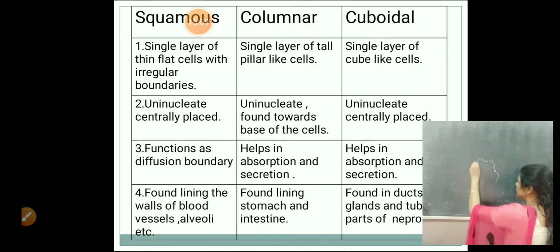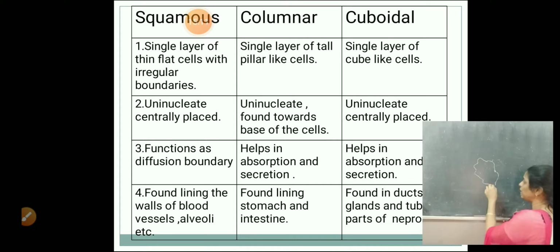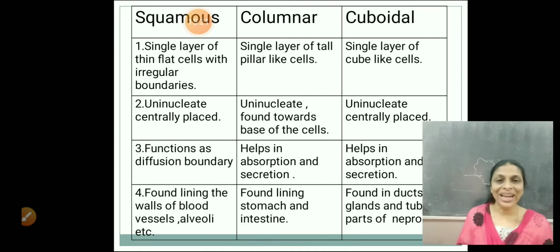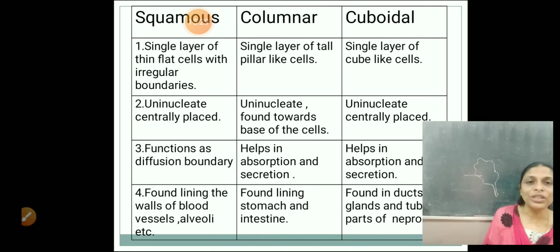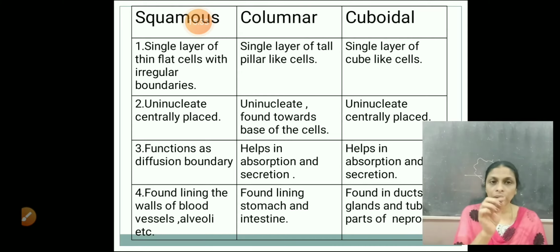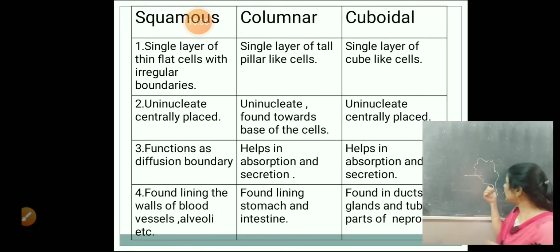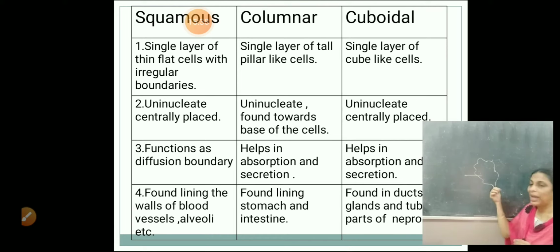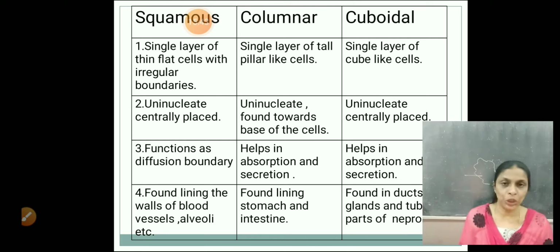Suppose this is the salivary gland. It has a small tube, this tube, to carry. Salivary gland produces saliva. The saliva is secreted out. It is carried by a small tube, and that tube is called a duct, D-U-C-T, right? So salivary duct. So the cuboidal epithelium is found lining this duct. So this is a duct region. Lining the duct, you find the cuboidal epithelium tissues. Hope it's clear.